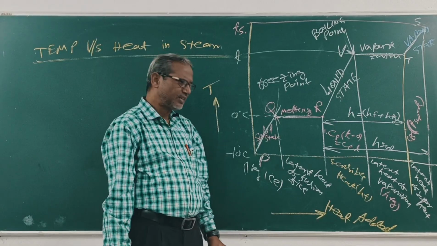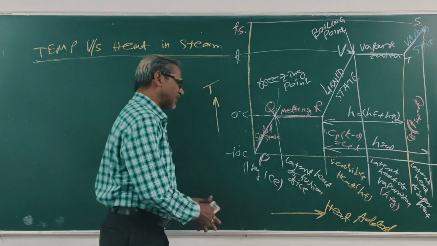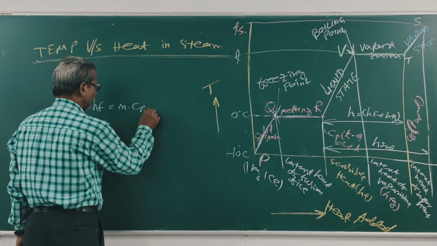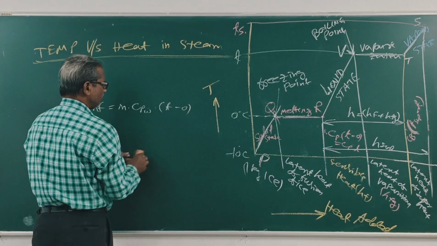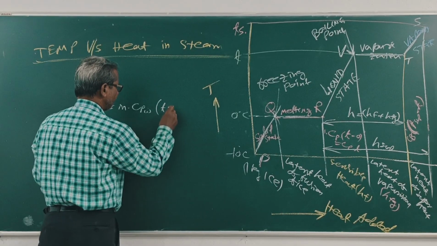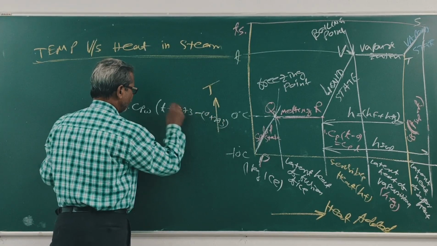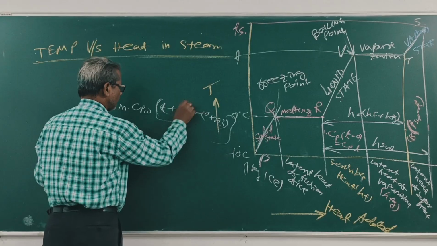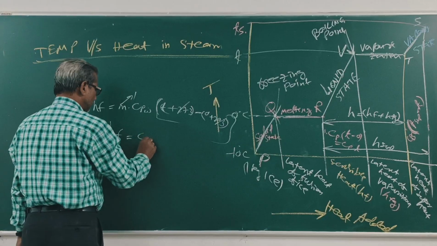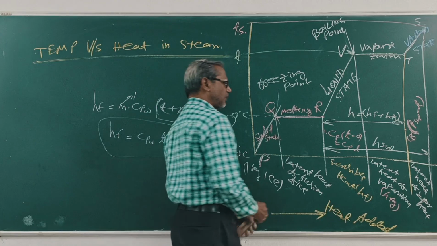Sensible heat. Clear? So this amount of heat is mass into HF, and HF is equal to m into Cp of water into (T2 minus 0). T means 100, that is T plus 273 minus 0 plus 273, so the 273 cancels out. M is 1. So HF is equal to Cp into T.